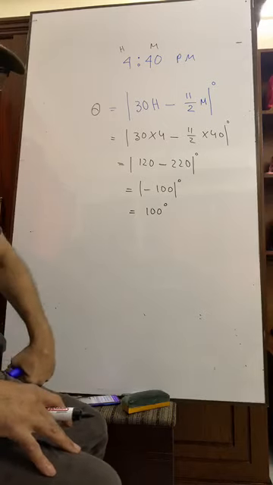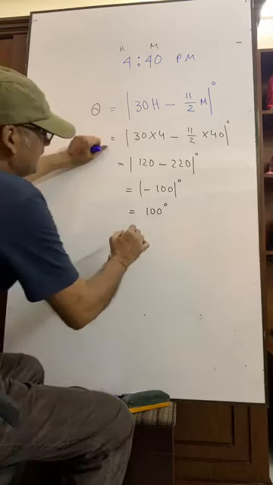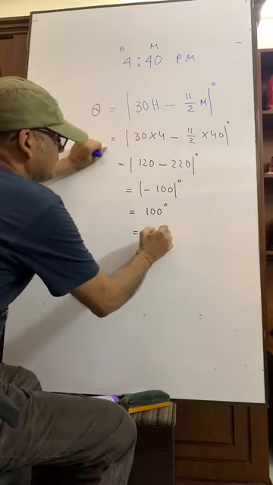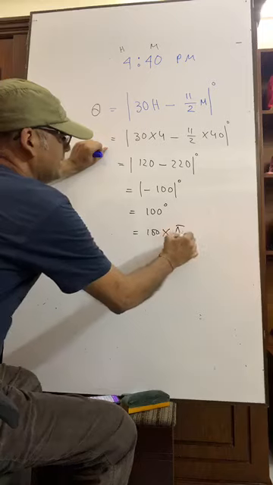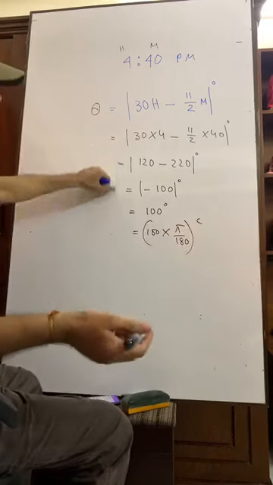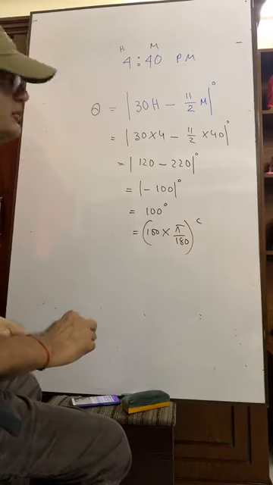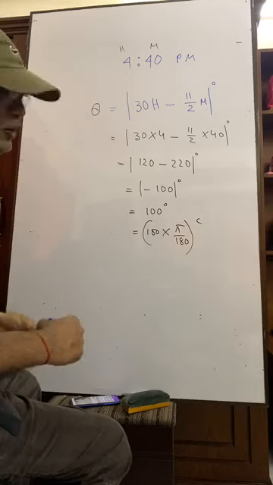If you are told to express it in radians, then what will you do? You have to multiply it: 100 into pi by 180 radian. Now you have to use the calculator. The value of pi is 3.1416. Okay? Have you got me?